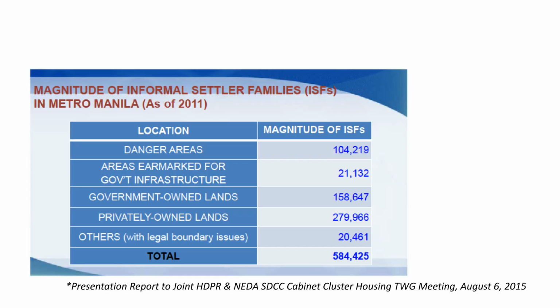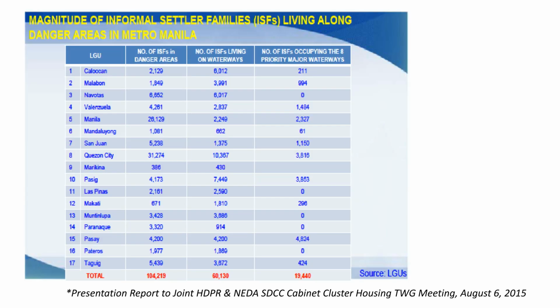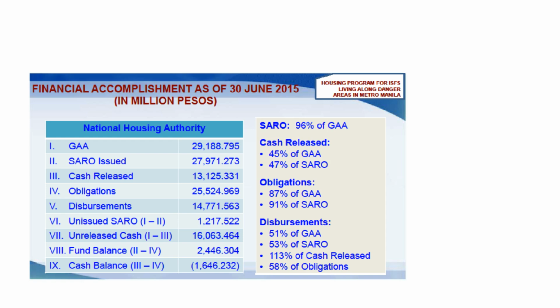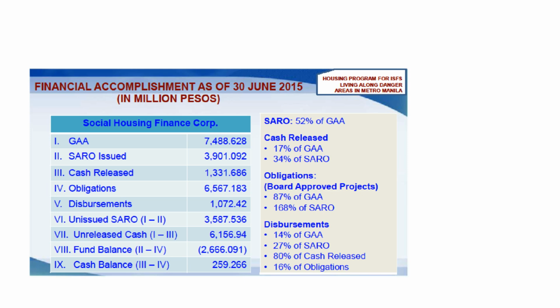This image provides an illustration related to the ISF program. The source is a presentation report from August 6, 2015. This visual representation further details aspects of the program, drawing from the same presentation report. Here is another relevant image from the presentation, providing visual context to the discussion. This slide provides additional visual content pertinent to the ISF program. The final visual in this series offers more context on the program's components and related activities.